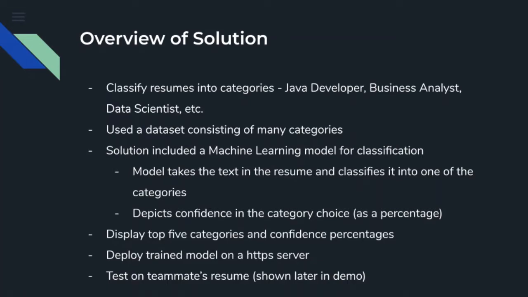The goal of our solution is to classify resumes into different job categories. For example, Java developer, business analyst, data scientist, and more. And we use a dataset that consisted of many of these job categories. Our solution included a machine learning model for classification. This model takes in the text in the resumes and classifies it into one of the job categories, and also depicts the confidence in the category choice as a percentage.